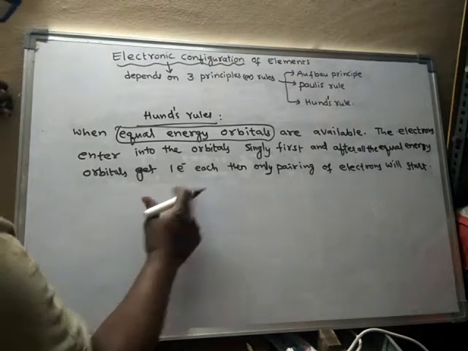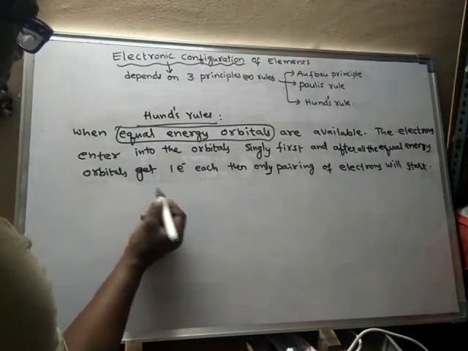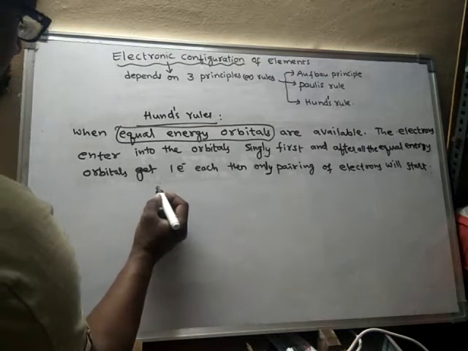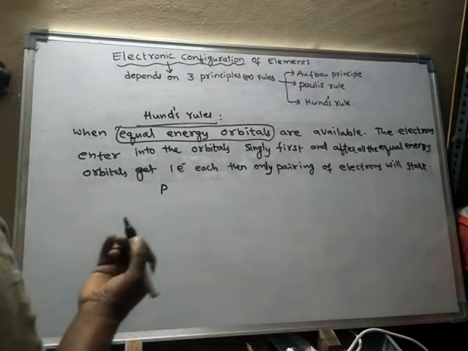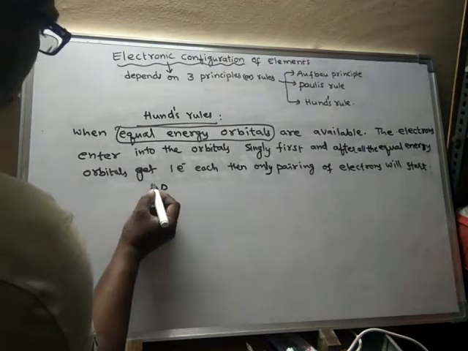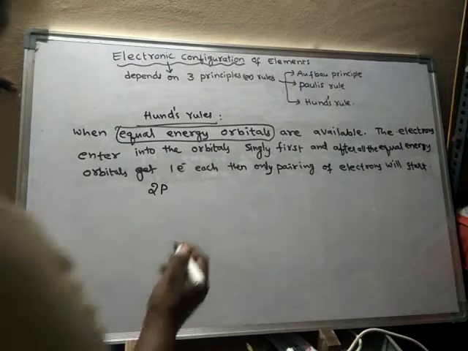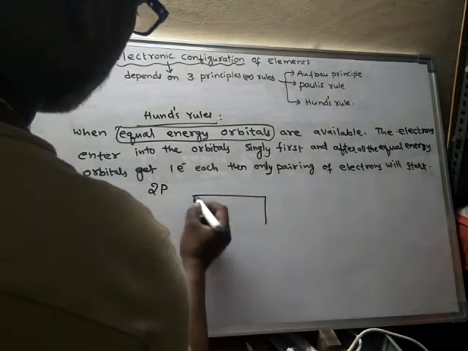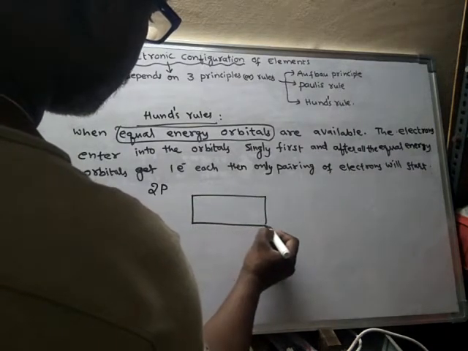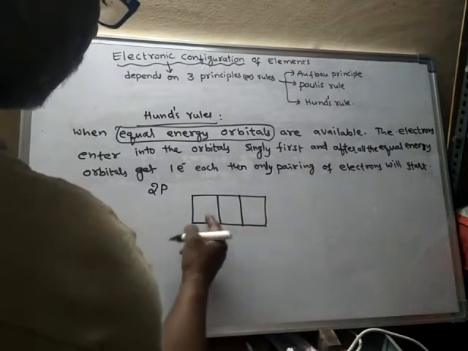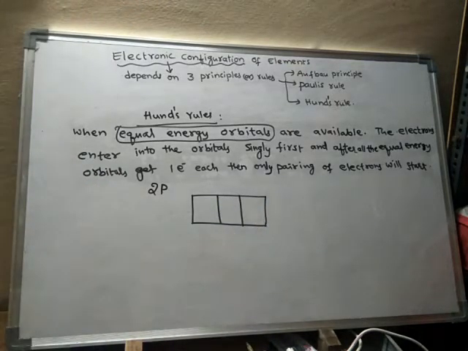For example, take any suborbit. For example, take p suborbit. We may take any p suborbit, either 2p or 3p or 4p. Suppose we take 2p suborbit. 2p suborbit contains 3 orbitals, and these are the 3 orbitals which are present in 2p suborbit.